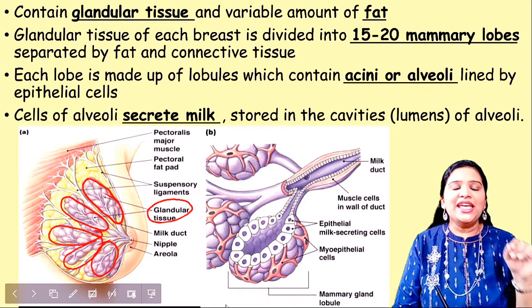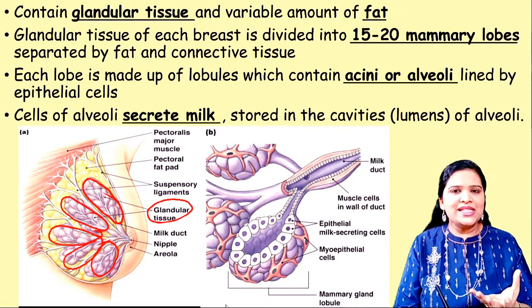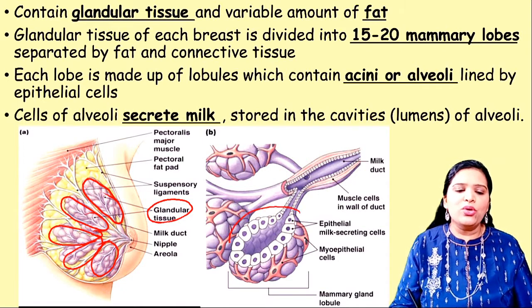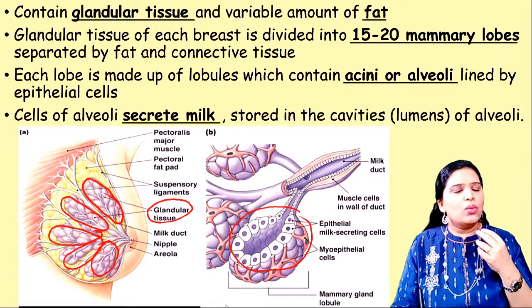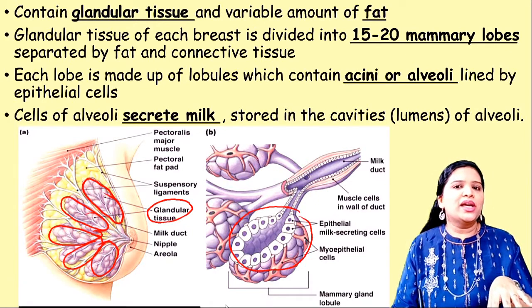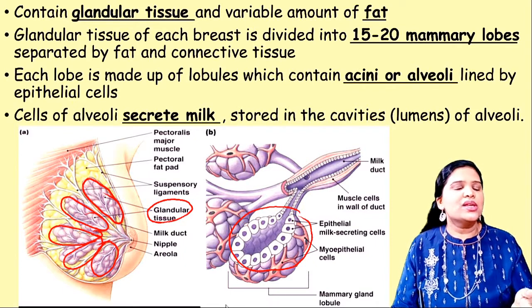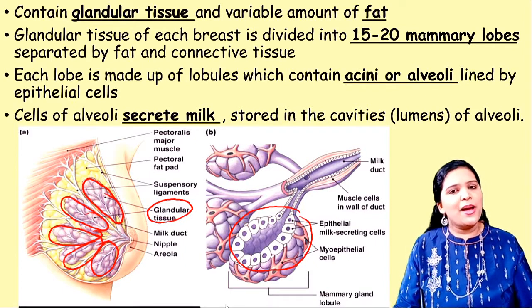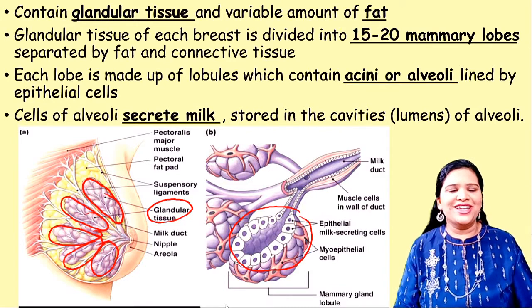Each mammary lobe contains lobules. Inside the lobules there are many alveoli. Inside the alveoli, epithelial cells are present, and those epithelial cells secrete the milk. So this is the basic histology of a mammary gland.